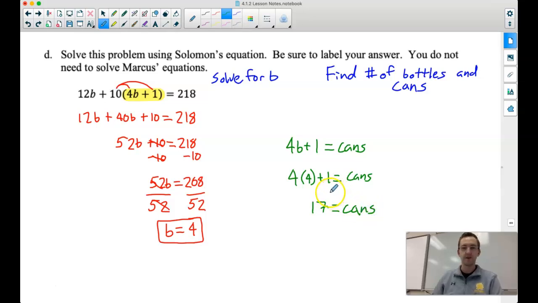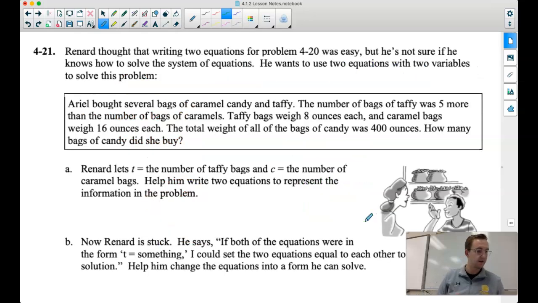There we go. So let's see if there might be a more efficient way to solve that problem. Let's maybe take a look at 21 and keep rolling here. So Renard, I think that's Renard, thought that writing 2 equations for problem 420 was easy, but he's not sure if he knows how to solve that systems of equations. So he wants to use 2 equations with 2 variables to solve the following problem.